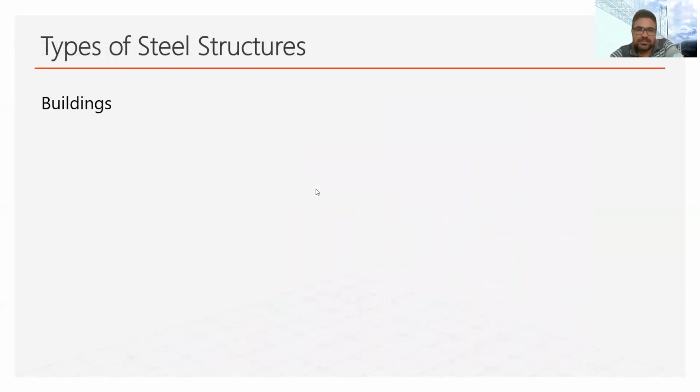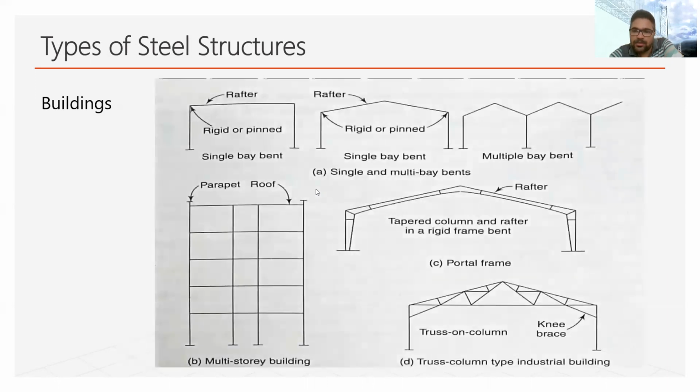Now we will discuss the types of structure. Well, the architect or structural engineer will be concerned with the design of a variety of structures, such as buildings. Now, these buildings may be rigid, semi-rigid, or simple connected frames. These buildings may be simple or multi-storied, like in this case. There you can see this is multi-storied, this is single-storied,